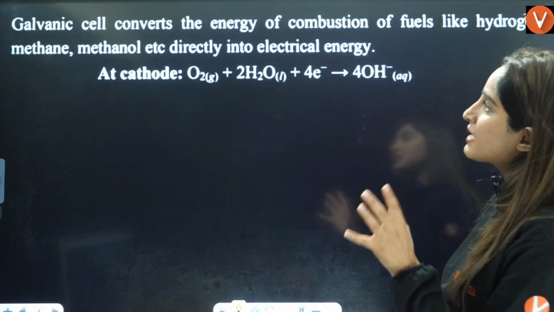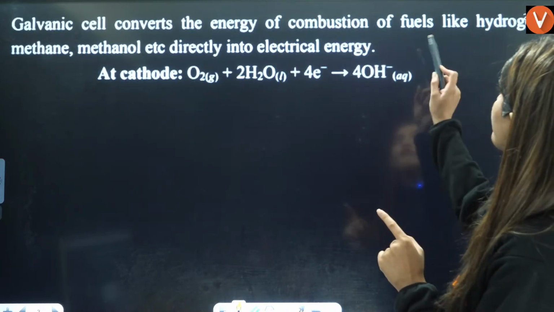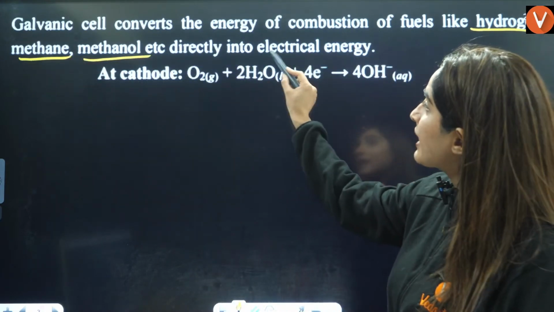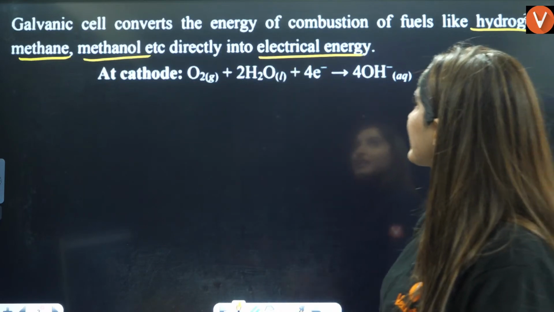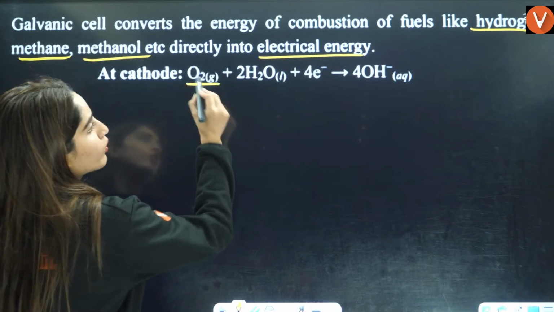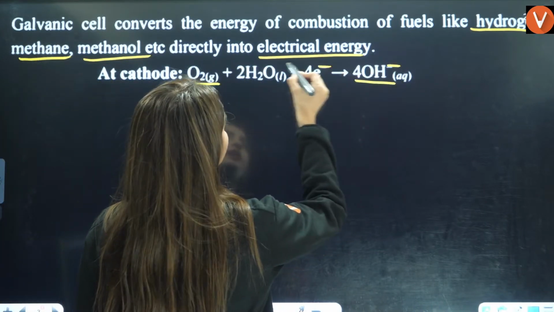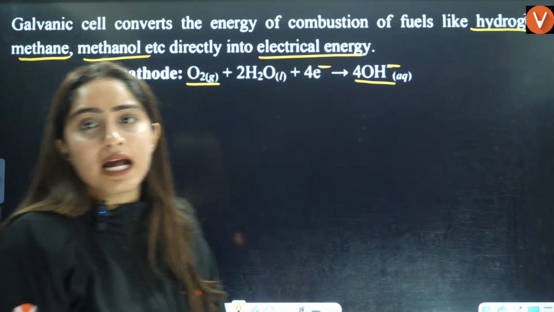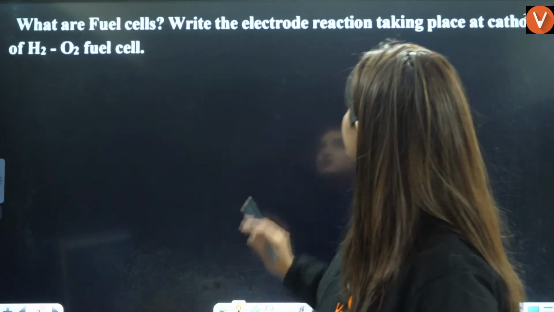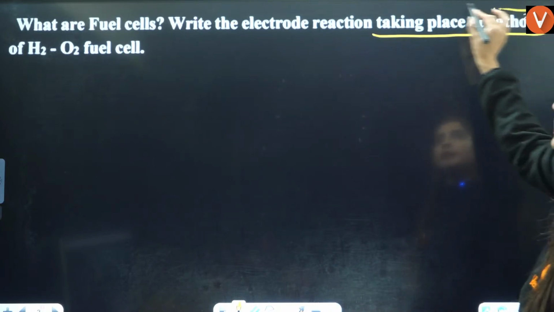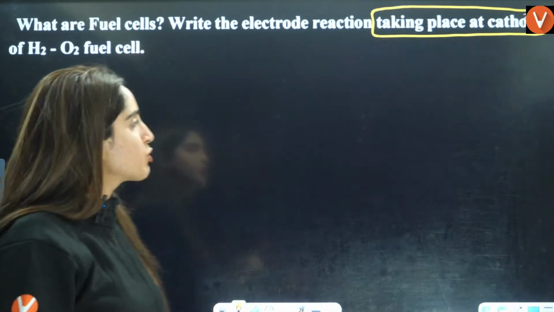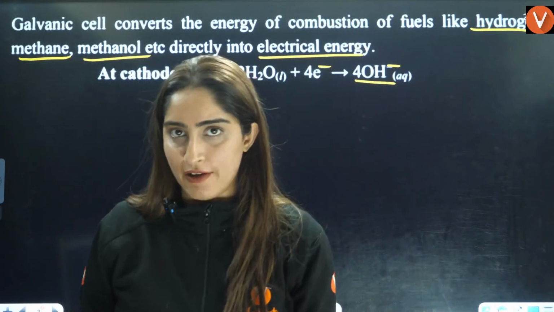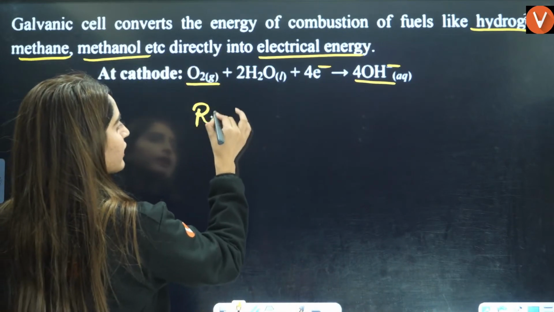So a galvanic cell converts energy of combustion of fuels like hydrogen, methane, methanol, etc. directly into electrical energy. So at cathode, what you will see is that O2 is getting converted into OH negative, gaining 4 electrons here. So that is the full-fledged reaction that you can see here. They are asking about the reaction taking place at cathode. So we have written the reaction of cathode where O2 is getting converted to OH negative. Reduction is happening here, right?